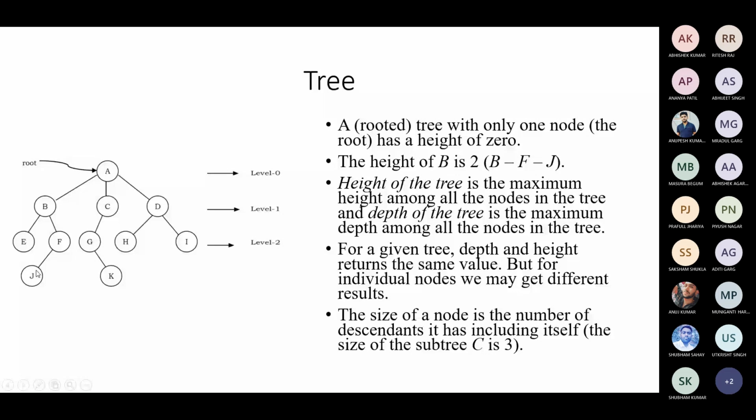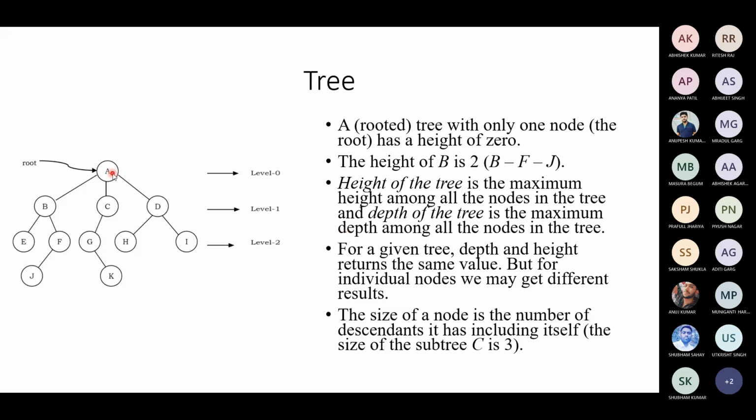Is this correct? Yes, sir. But the depth from A to B is just 1. If you have to reach B, the depth will be just 1. Depth you always calculate from the root.